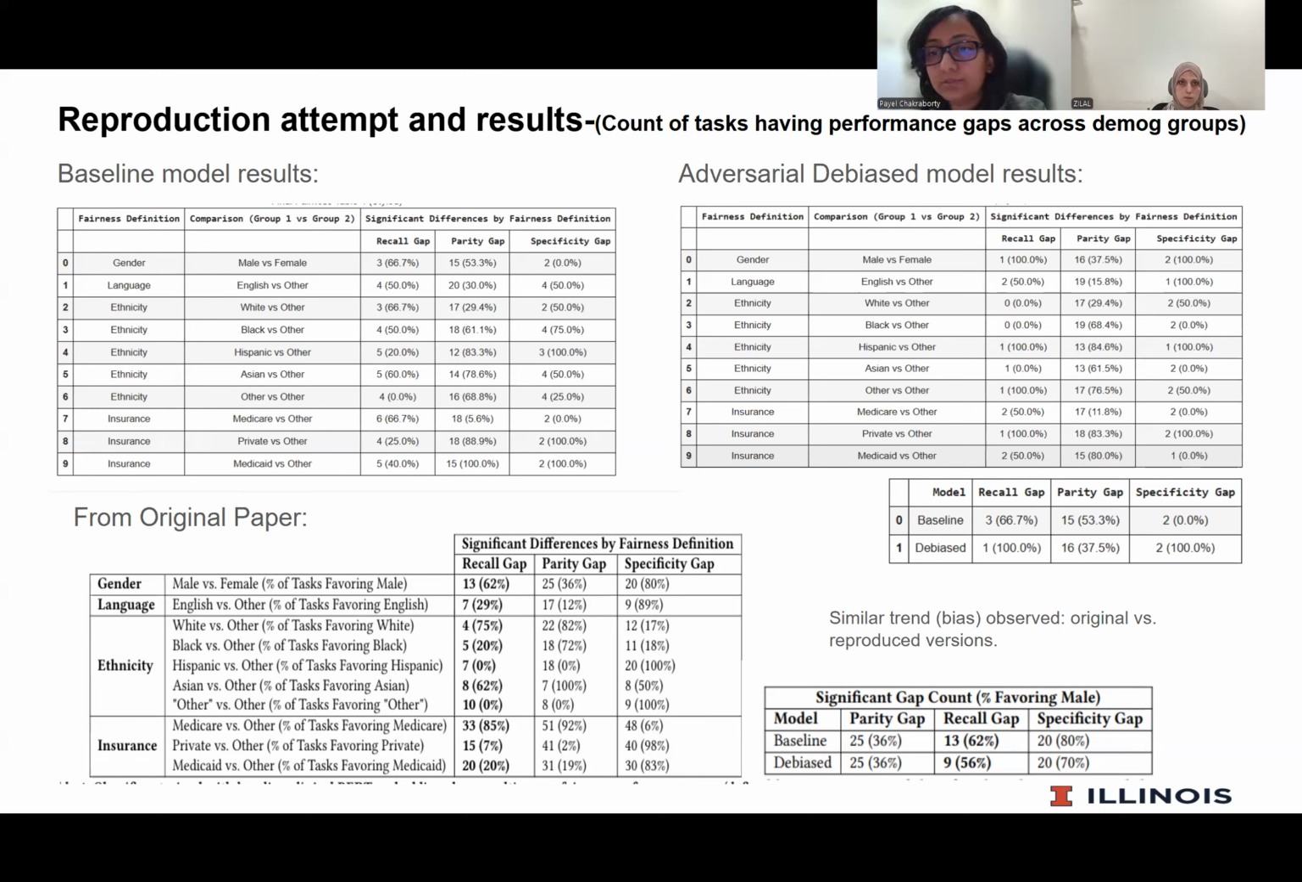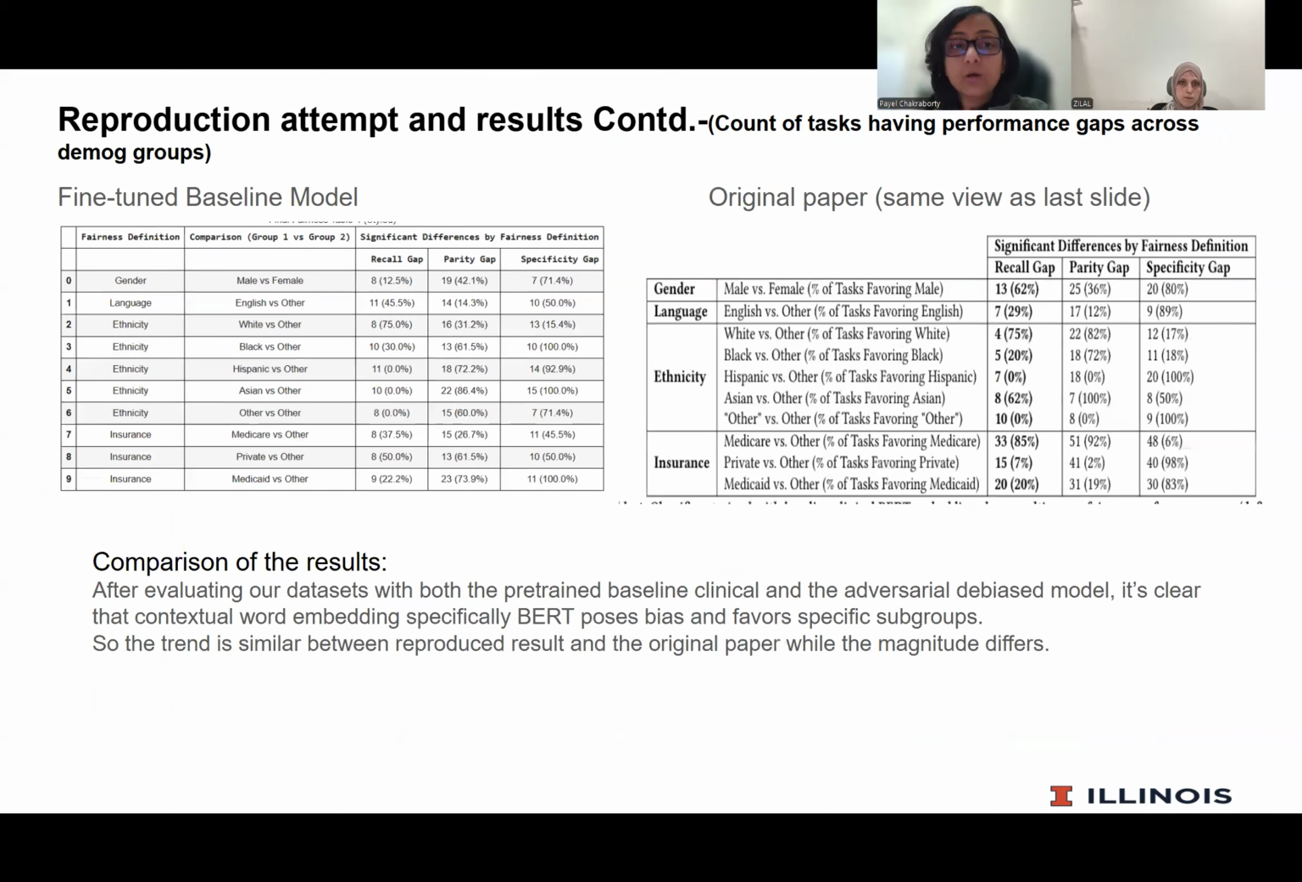On the right-hand side, we see two tables, one from the original paper and one reproduced, each comparing the baseline and the debiased model. Both show that although debiased, the debiasing does not greatly reduce the number of statistically significant gaps. We also tried fine-tuning the baseline model and producing the same chart, but we don't see much difference. The trend is similar.